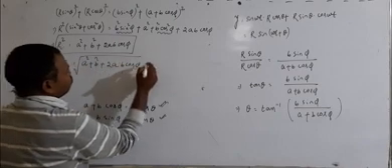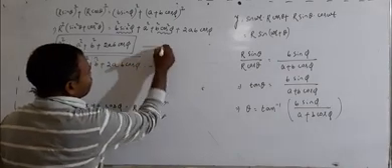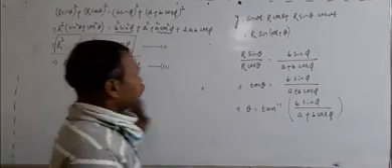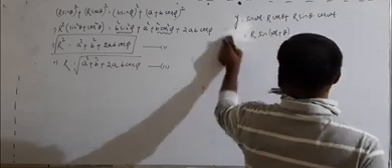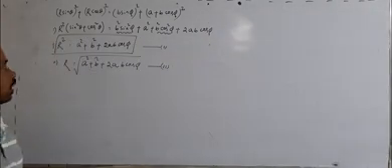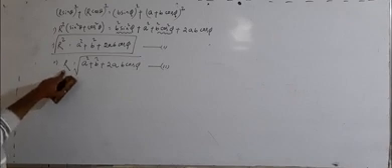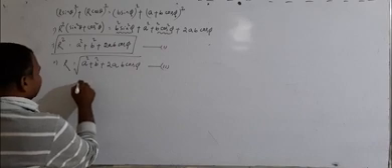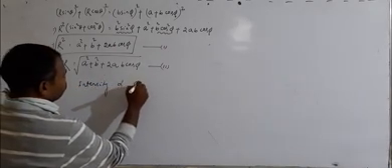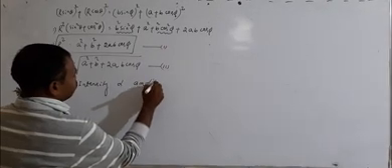Suppose this is equation 1 and this is equation 2. Now let us find the intensity of the resultant wave. Already you know intensity is directly proportional to amplitude square.